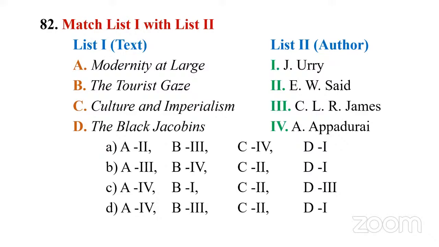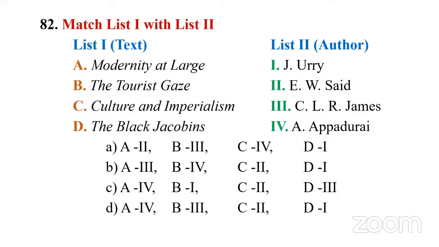This question is based on postcolonialism. And the moment we say postcolonialism, we think of Edward Said and his work Orientalism. And we also know Edward Said is known for another work, Culture and Imperialism. Even if you know that, we can eliminate only one option, C2, right? Culture and Imperialism was written by Edward Said. But in the options, we can eliminate only option A, in which C goes for 4, Appadurai. But all the other options clearly indicate that Culture and Imperialism was written by Edward Said.